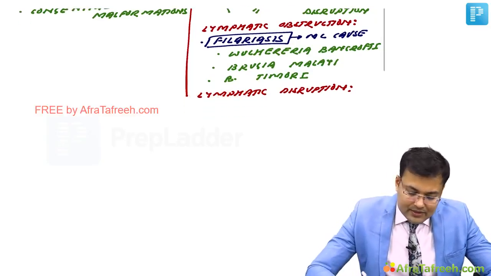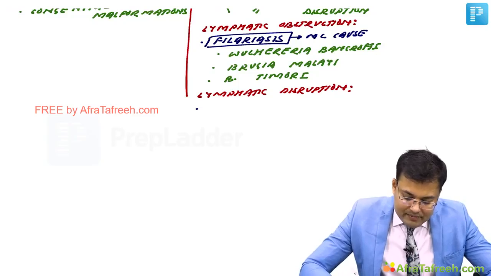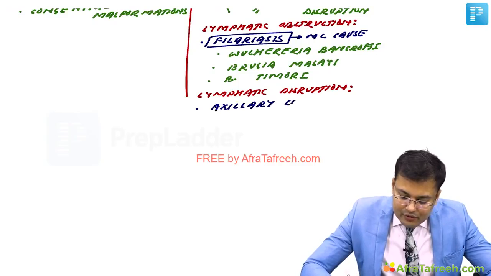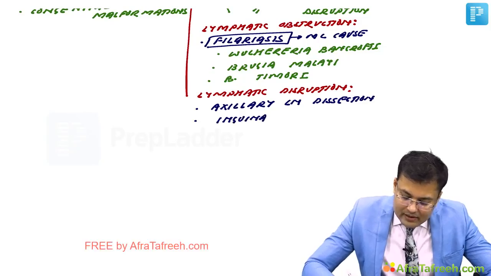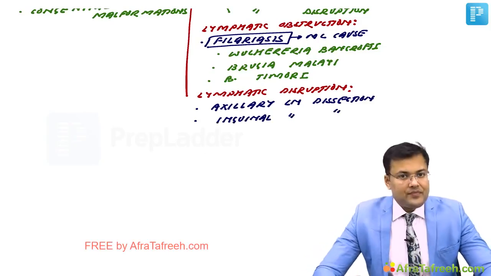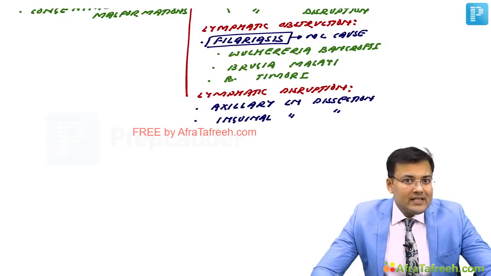So there is disruption of lymphatics when we perform these dissections.